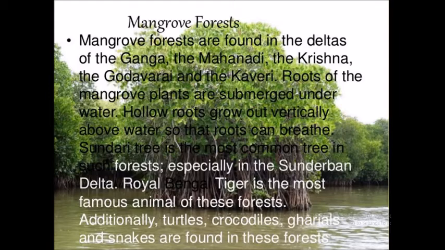They form a delta in this area. Mud and silt get accumulated on such coast. Dense mangrove are the common variety, with roots of the plant submerged under the water. The deltas of the Ganga, Mahanadi, Krishna, Godavari and Kaveri are covered by such vegetation. Here, the most important is the Ganga and Brahmaputra delta, which has Sundari trees.